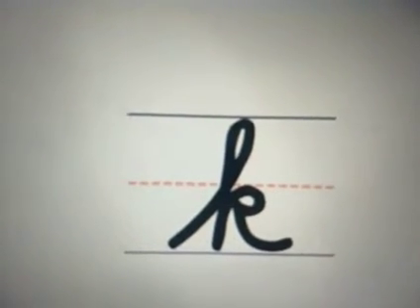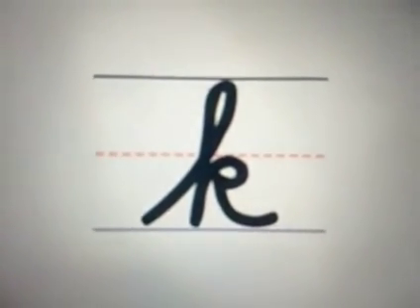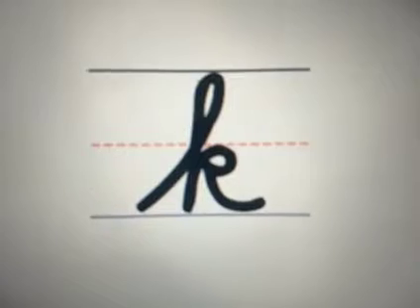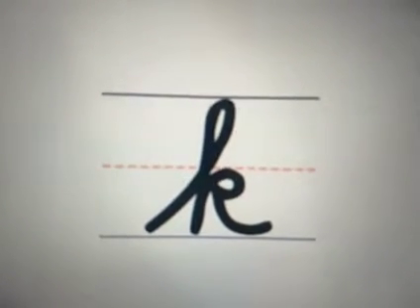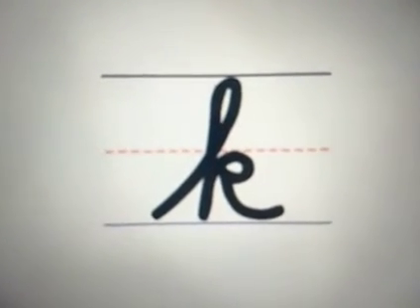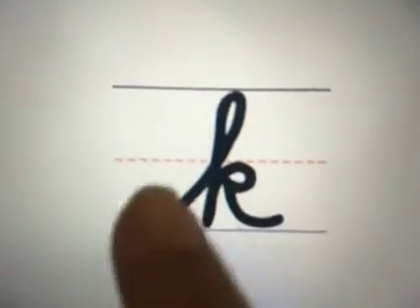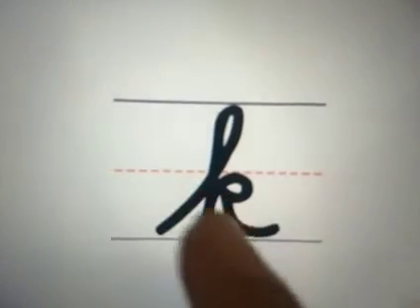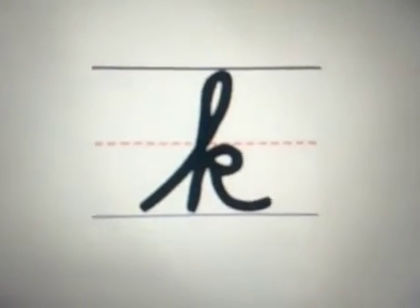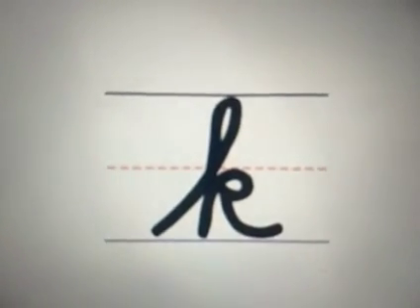Now coming to the sound. The sound of this letter is K. This is very similar to the sound of letter C. Even that is K. This also has a similar sound, K. But we can differentiate this by saying this is the kick K. The letter here looks as if you're kicking the ball. This is your leg, you're kicking the ball. So this is called the kick K. This is the way we differentiate it.